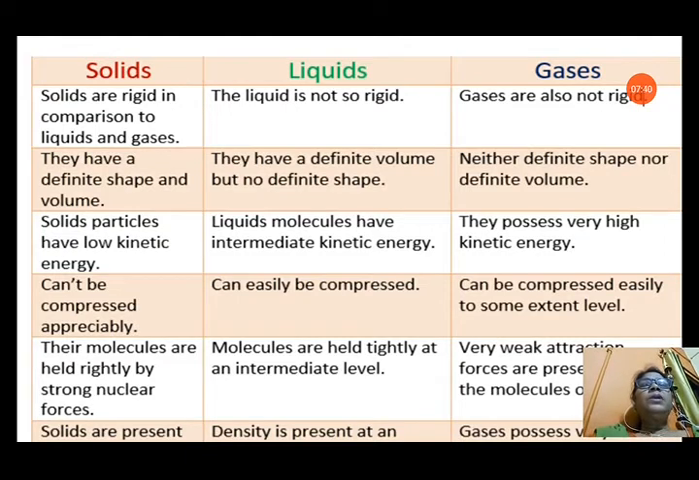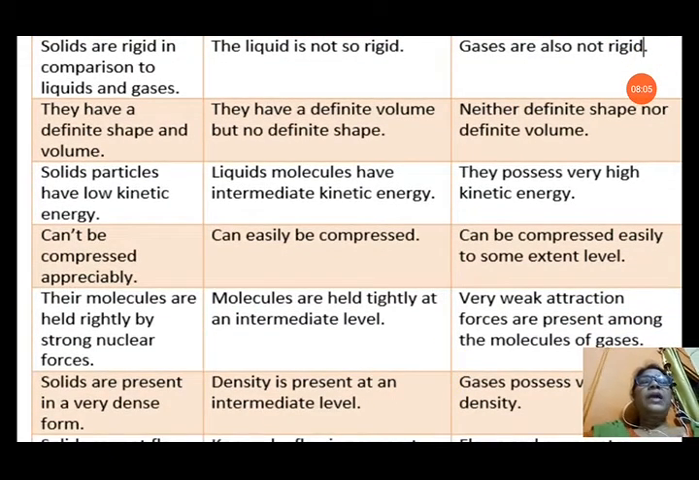Third point is solid particles have low kinetic energy because they don't have space between the molecules. They have negligible space between the molecules. Liquid molecules have intermediate kinetic energy because they have more space than solids in between the molecules. And gases possess very high kinetic energy because their molecules are very far apart. Their intermolecular space is also most. Now next point is compressibility. Solids can't be compressed appreciably because their molecules are tightly packed. Liquids can be compressed a little because they have space between the molecules, and gases can be compressed easily because their molecules are far apart from each other.